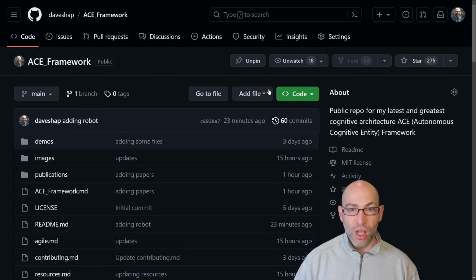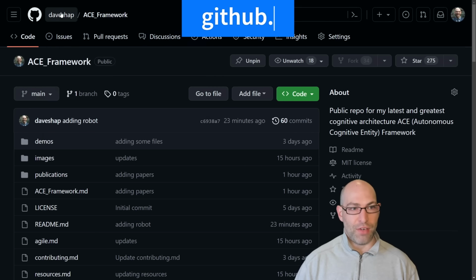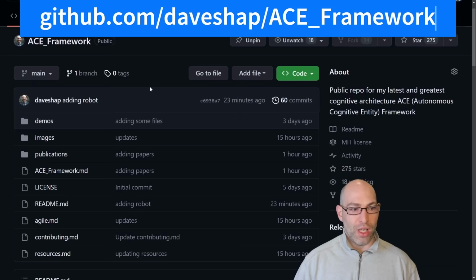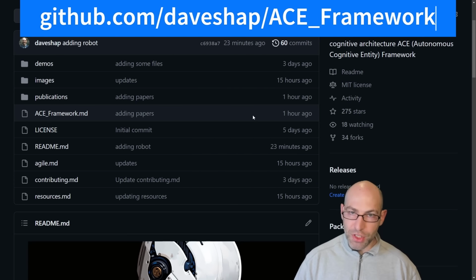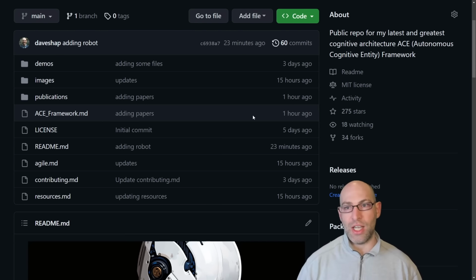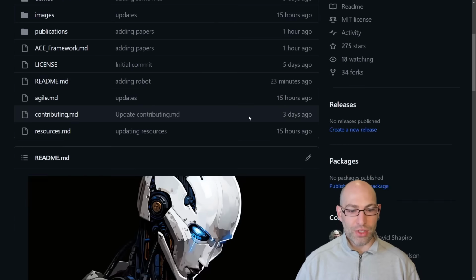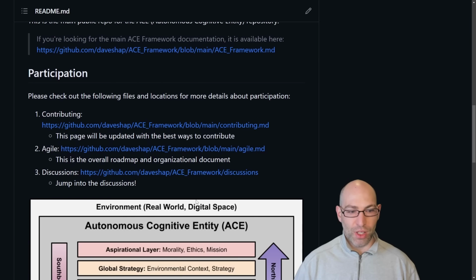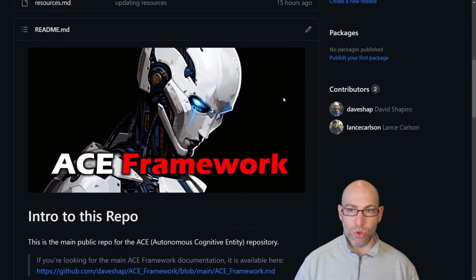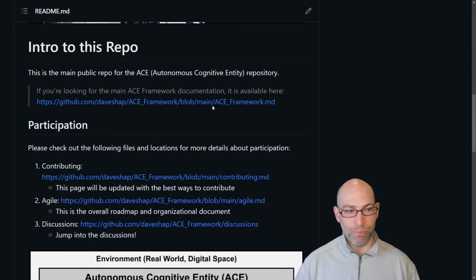The first thing that you'll see when you go to the ACE framework, it's Dave Schaap / ACE framework, is the repo is relatively small right now. We don't have any examples. I've got the core team together, and we are brainstorming. We're meeting soon to come up with some technical milestones, some designs, and other organizational things. The README is relatively short and straightforward. This is more of a guide to the rest of the repo.